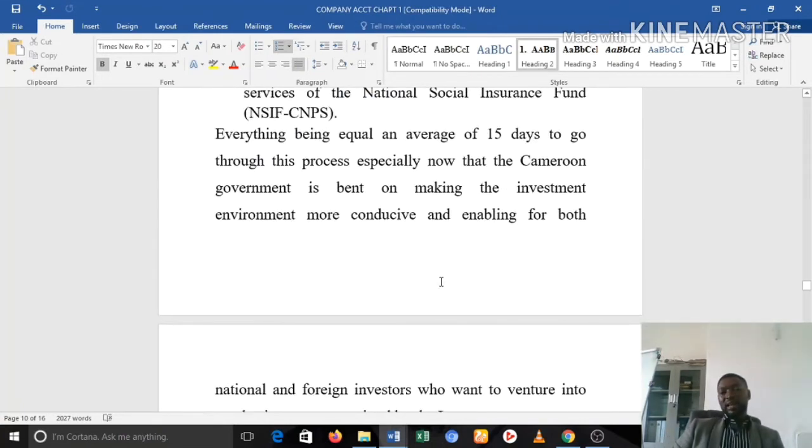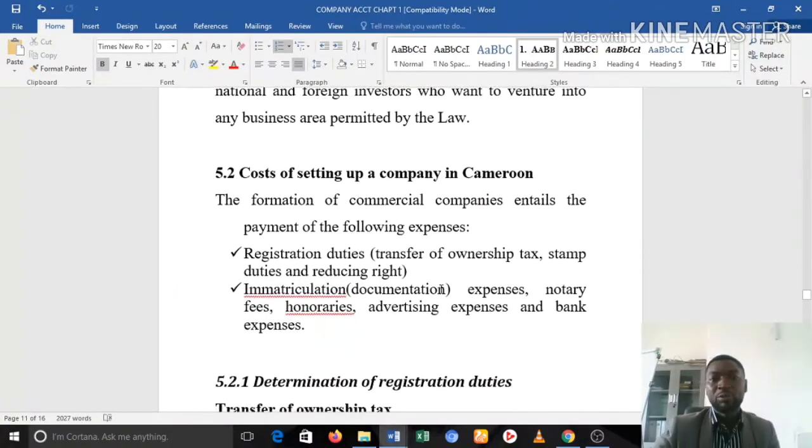It should be noted that we have one-stop shops. Like in Douala we have one in Akwa. I think we also have one in Limbe, where you could compile your documents and take them to them, and they'll be able to run most of these processes for you. But of course, you still need a notary to do your articles of association. You have to provide the documents that are coming from you.